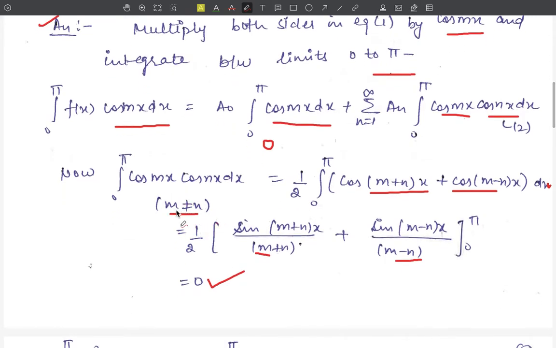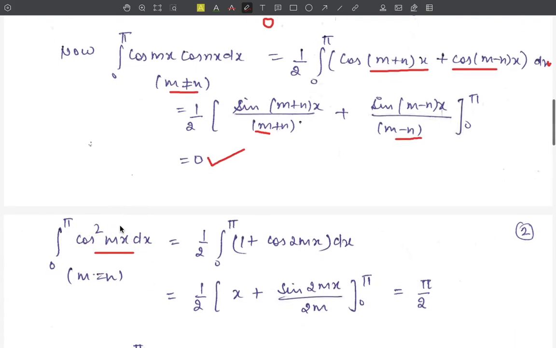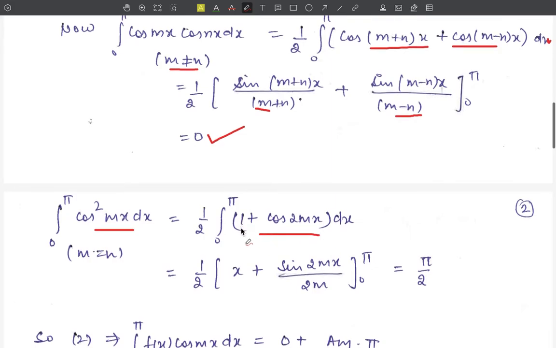But when n is equal to m, that is there is cos square mx, integral 0 to pi dx. Now here cos square theta is equal to (1 plus cos 2 theta) upon 2, integral 0 to pi dx. Integration of 1 is x, integration of cos is sine, again between the limits 0 to pi. Using this limit in this term we get 0, but here we get pi. Therefore this integration is equal to pi by 2.